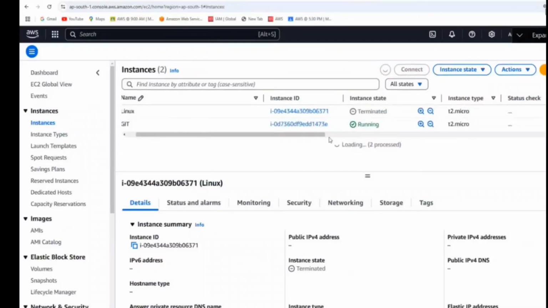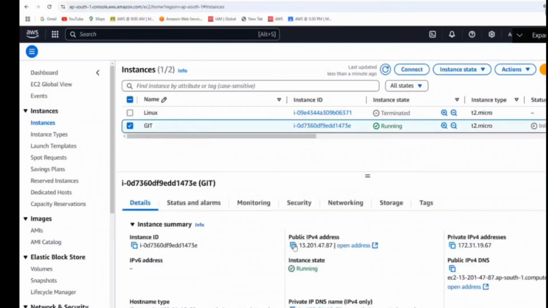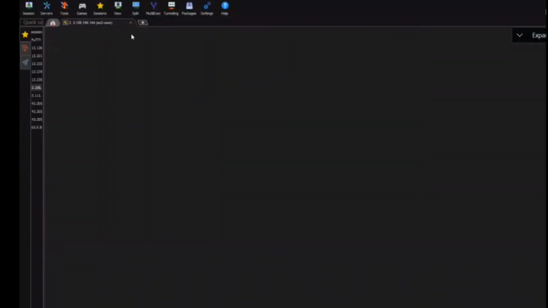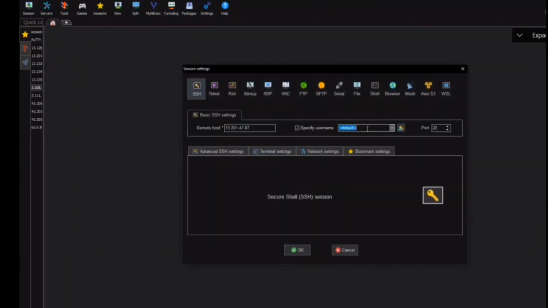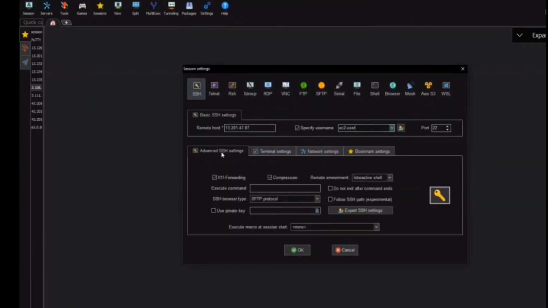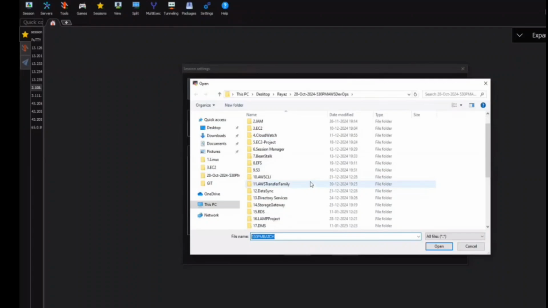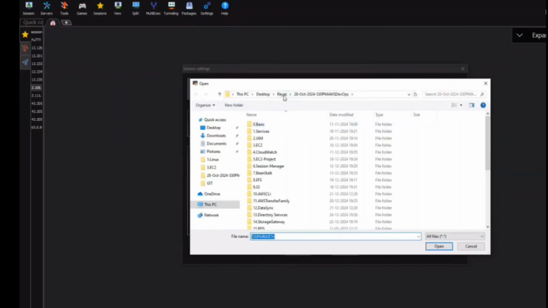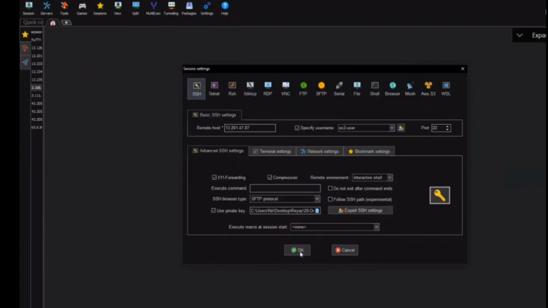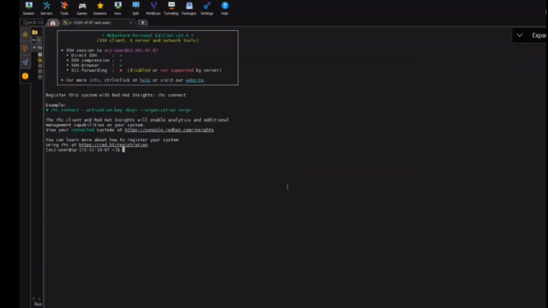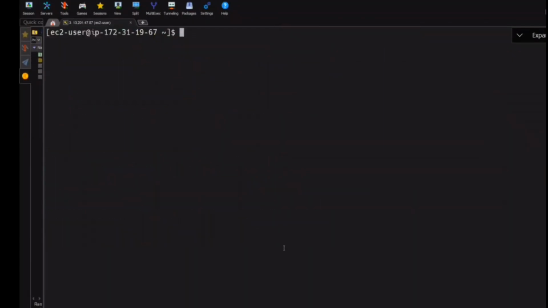Okay, so let's go and try to log into this machine. Which one do we use? Session, SSH, EC2-user, SSH setting. Here, the private key. Yes, Dinesh, good. Okay, so first, our landing command. Yes, that is our landing command, our favorite command.